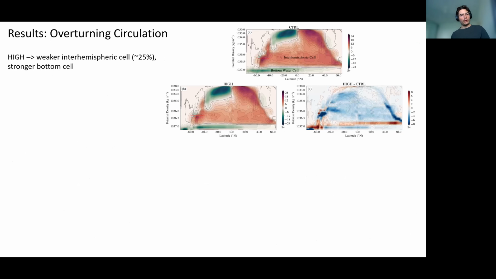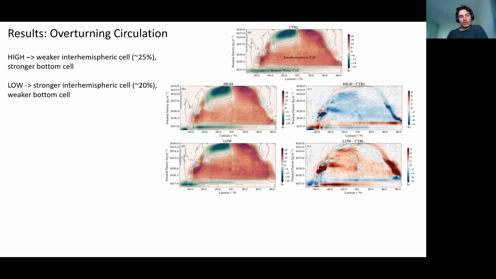The first one is looking at the overturning circulation, our density-latitude overturning stream function. The red cell here is the interhemispheric cell, or the North Atlantic Deep Water cell, or deep cell. And the green cell at the bottom here is the bottom water cell. What we see on the right here are the anomalies in this overturning circulation when we increase kappa N. We see a weakening in the interhemispheric cell and a strengthening in the bottom water cell, indicated by the blue in both regions. We also see some shifts in density of the North Atlantic Deep Water outflow.